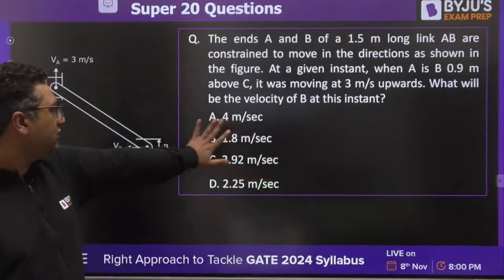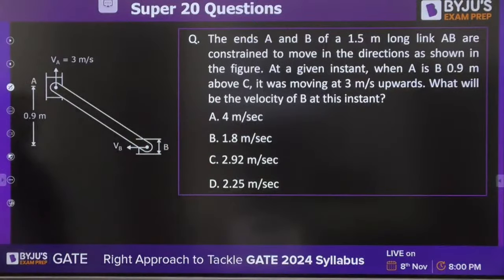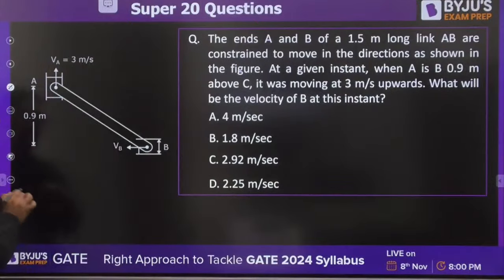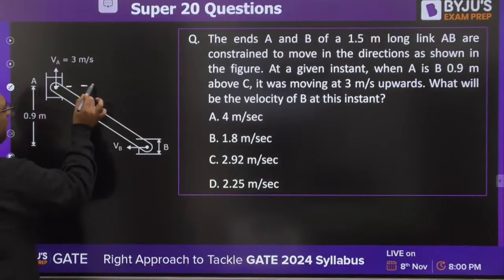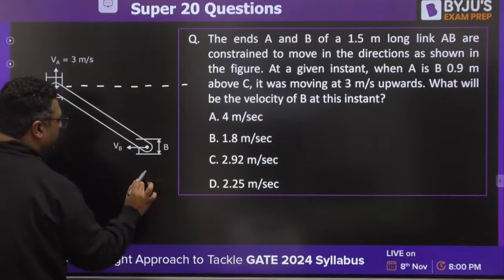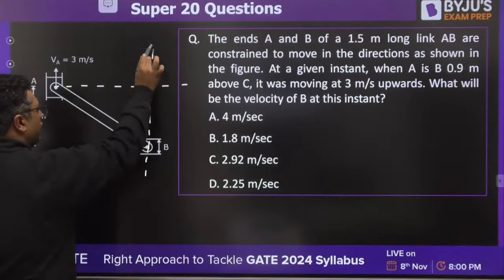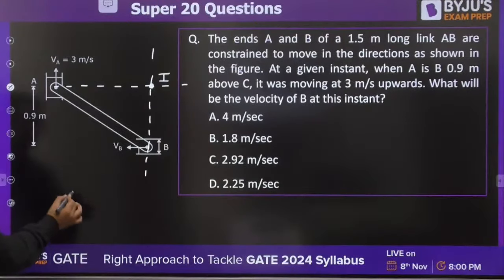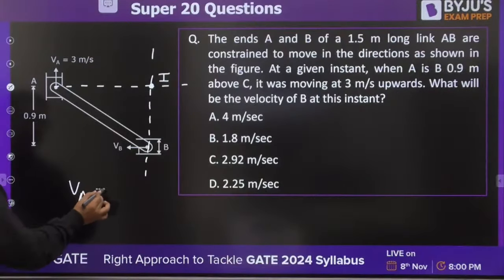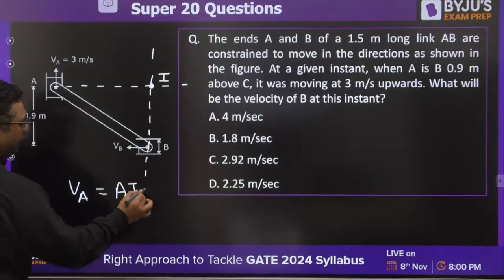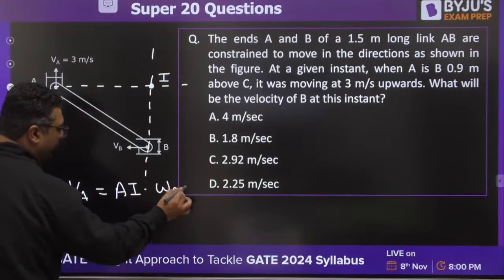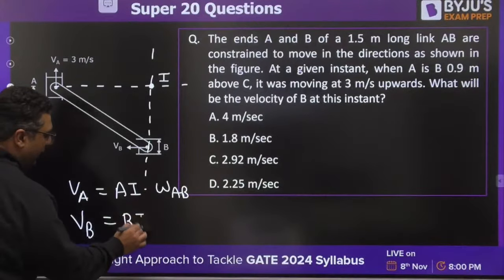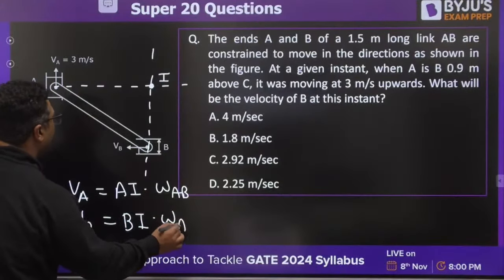This is from velocity analysis, my dear. And you can see they have given the direction of velocity. So this is from the I-center approach. You can sit perpendicular to the direction of velocity. Perpendicular to the direction of velocity, this point will be the I-center. And you know we can write velocity of A is AI into omega AB. You can write velocity of B is BI into omega AB.